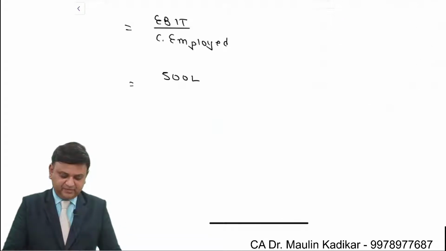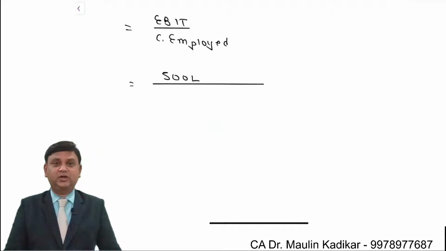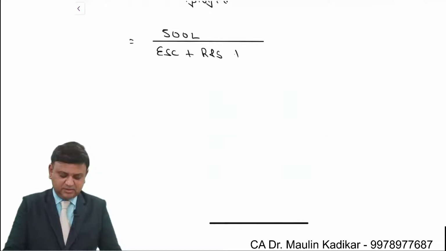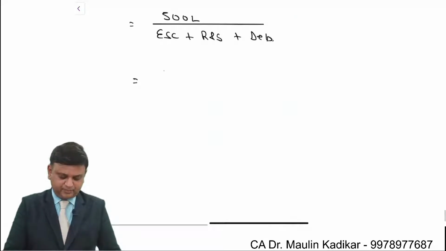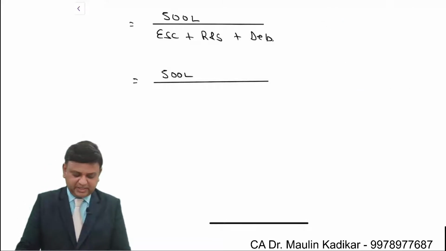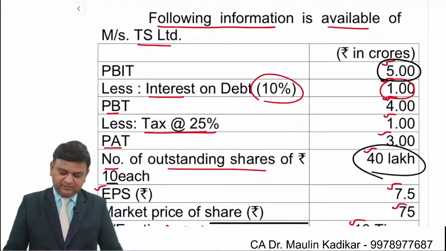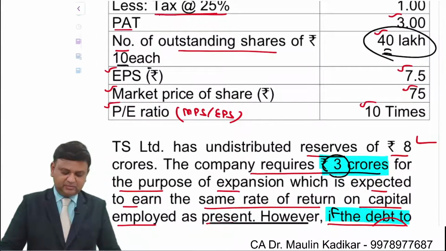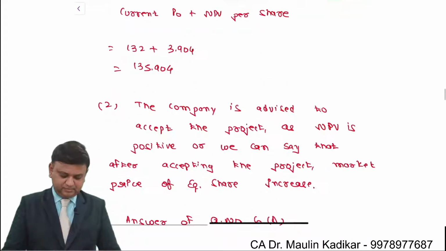Divided by capital employed, which consists of equity share capital plus reserves and surplus plus debentures. So it is 500 lakhs upon equity share capital. We understand that it is 40 lakhs shares of 10 rupees. That comes to 400 lakhs.